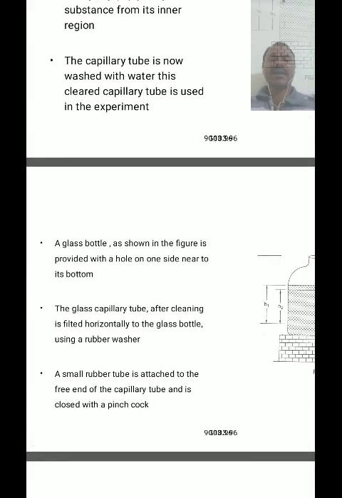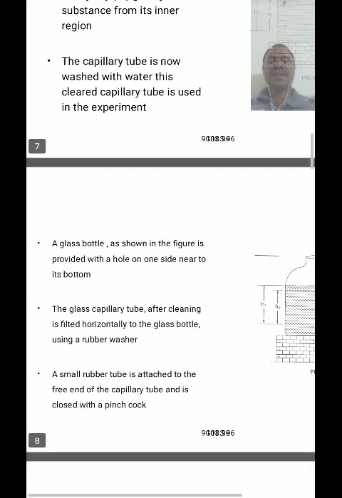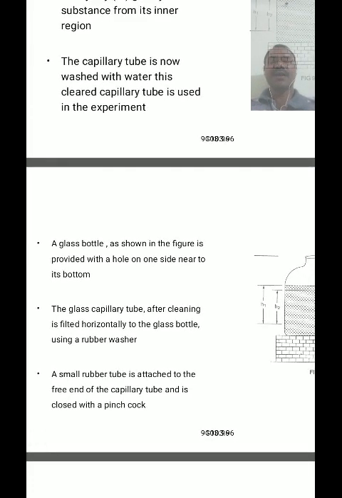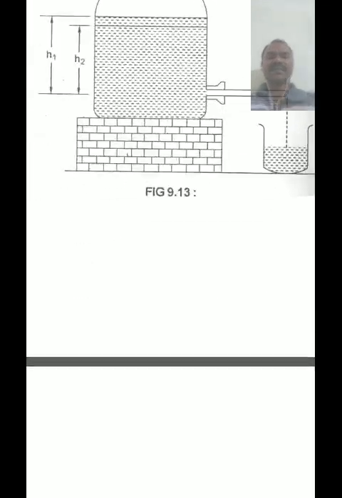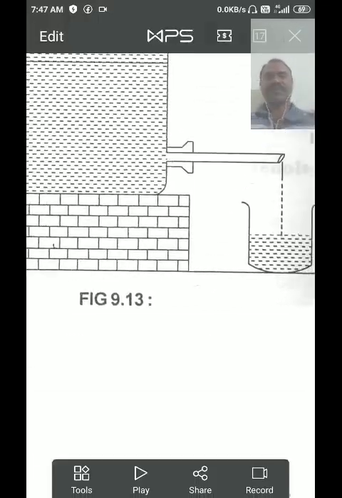A glass bottle, as shown in the figure, is provided with a hole on the side near its bottom.